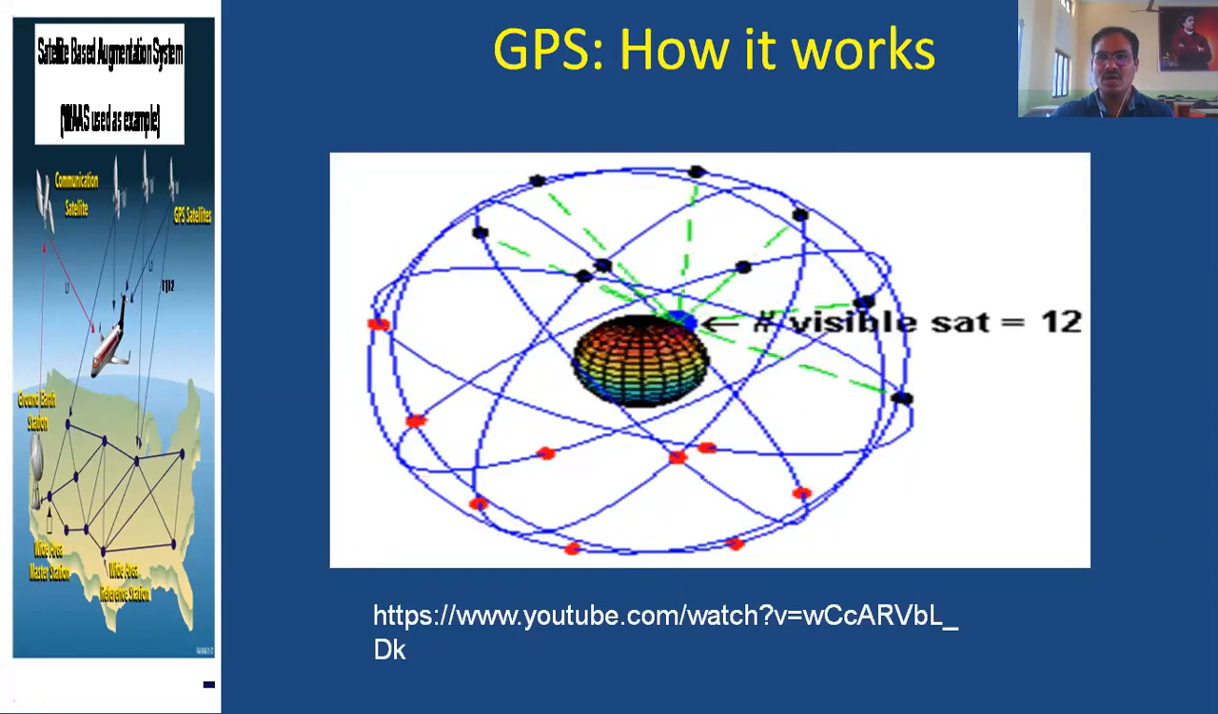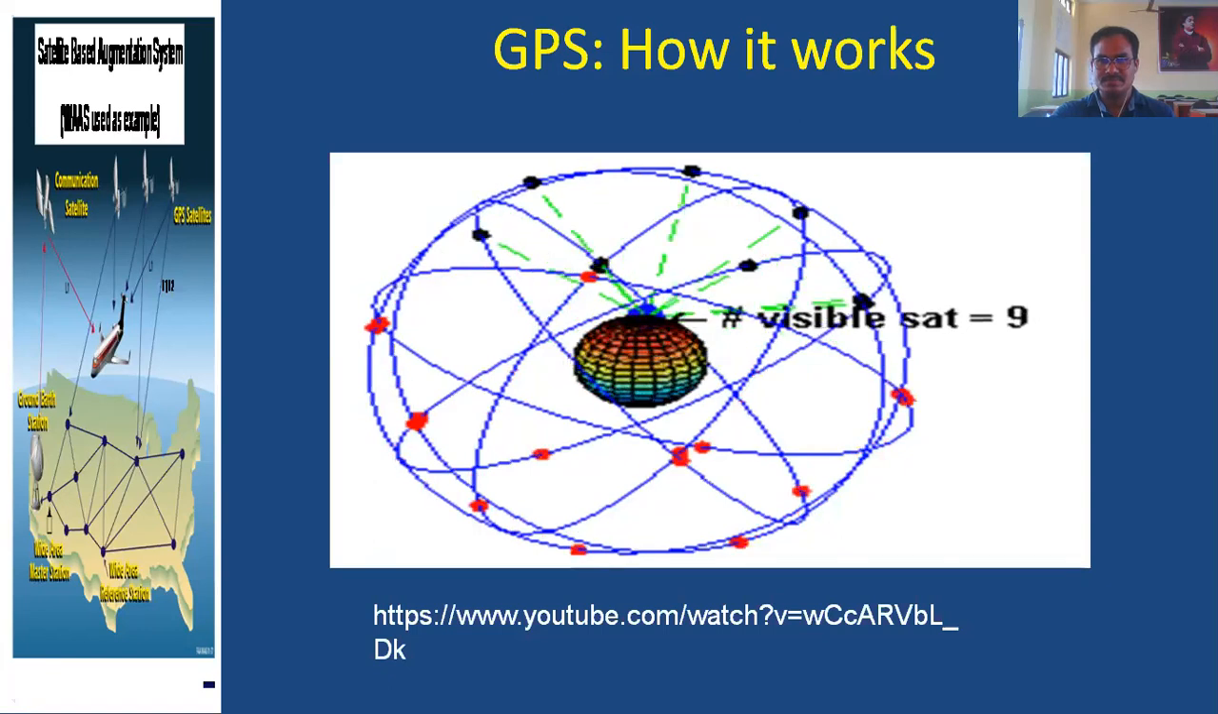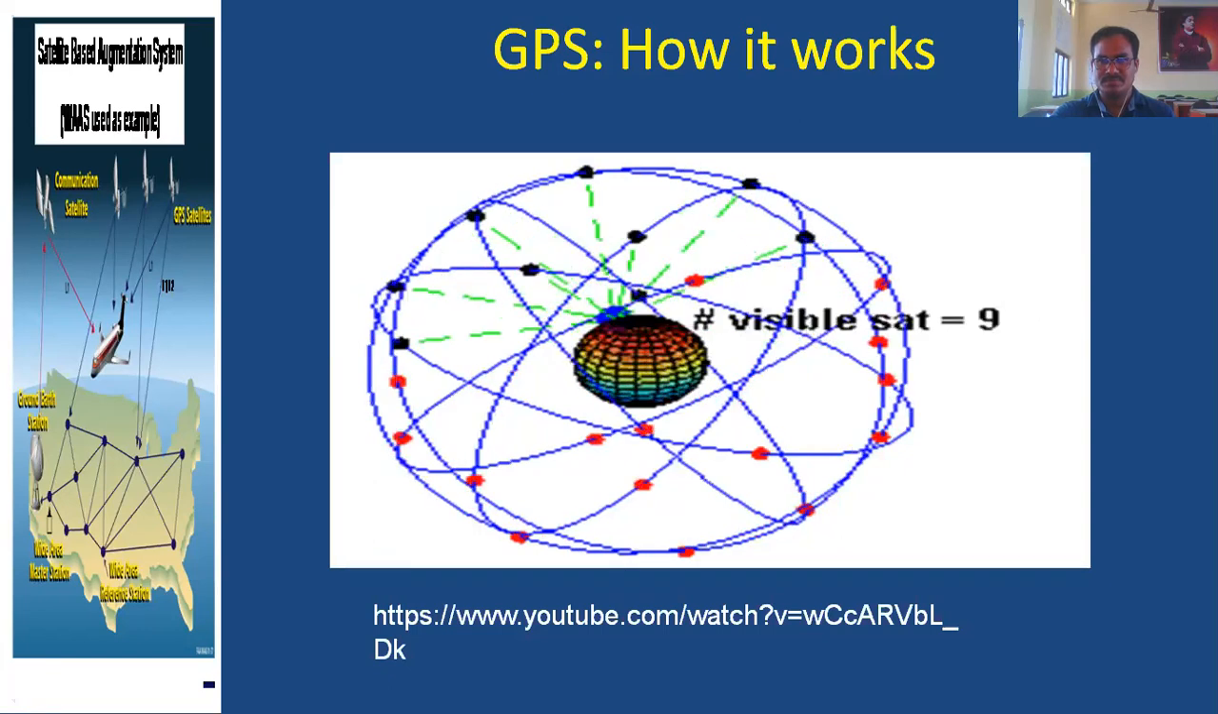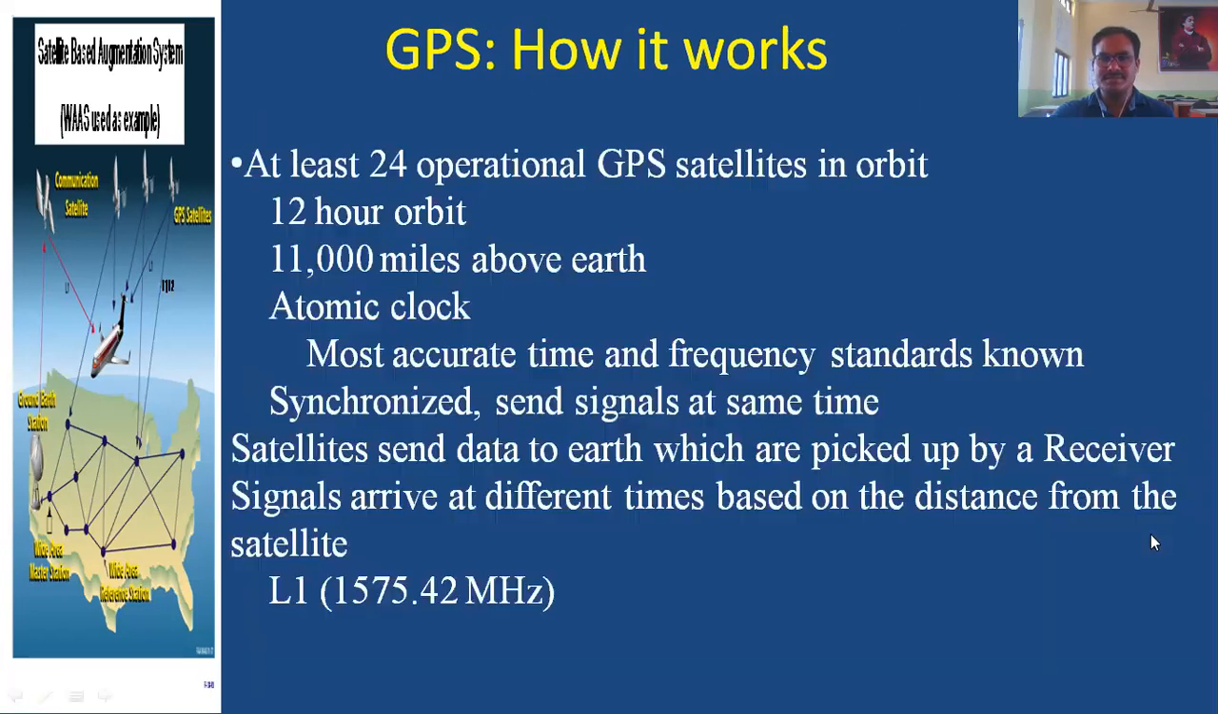The visualization of how GPS works. Okay, so the procedure is here. At least 24 operational satellites in one orbit. These details we have already seen in the previous class. Around 11.56 hours, a half sidereal day, that is around 12 hours we have taken, and 11,000 miles above the Earth. And for the time calculation purpose, we are using the atomic clock.